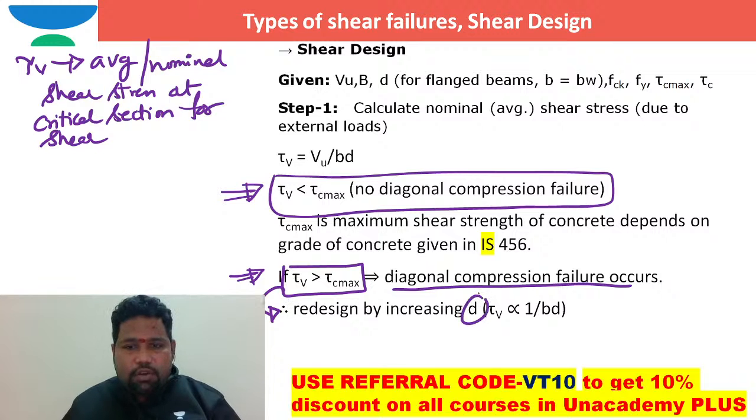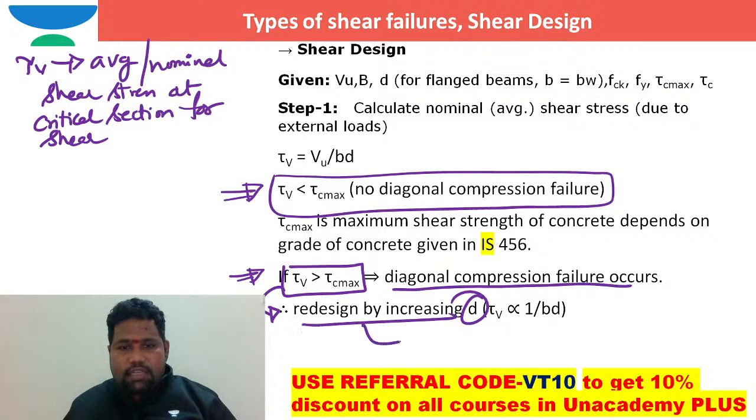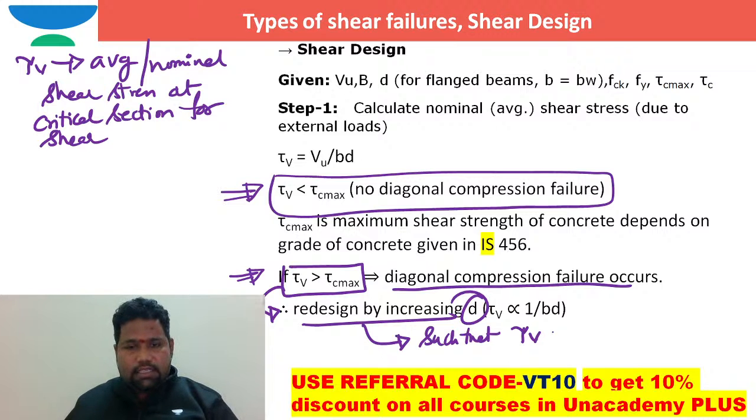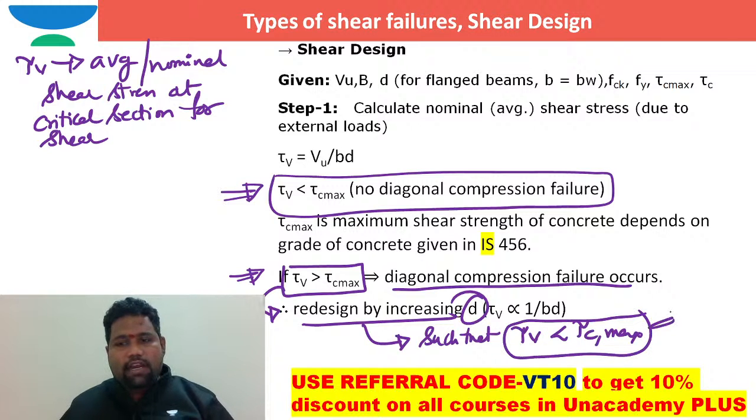Redesign by increasing d, such that the developing nominal shearing stress tau v is less than tau c max. Then only there is no possibility of diagonal compression failure.